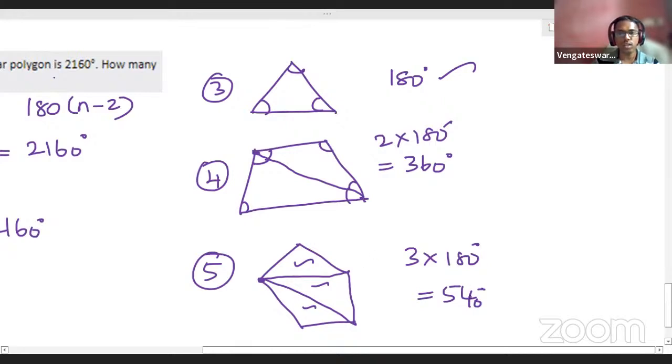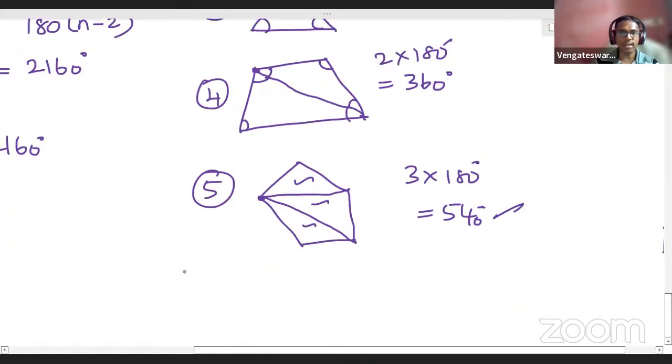So 3 into 180 is 540. This is your answer. Can you understand this? Okay, what about a hexagon? I think now you can tell for hexagon. Hexagon will be six sides, right? I will draw a hexagon now and show you. Okay, I'll draw a hexagon.